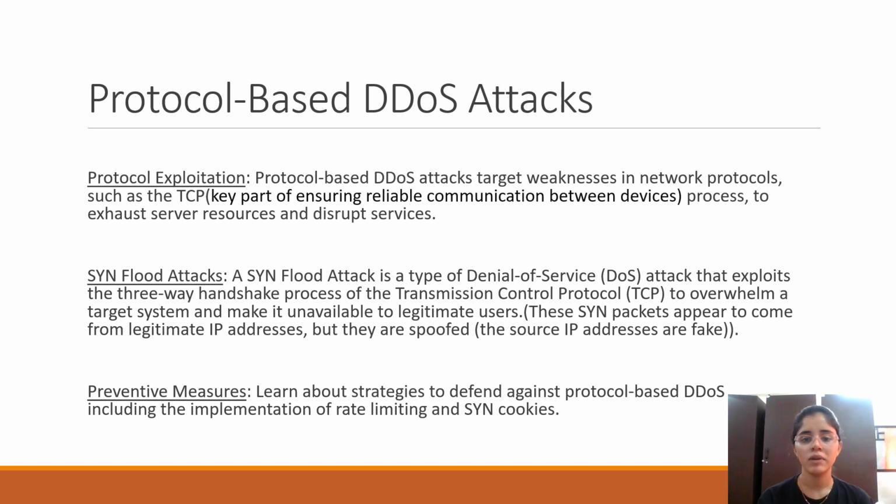Second is the protocol-based DDoS attack. A protocol-based DDoS attack finds the weakness in a network. Now, if you have a network, it won't have one particular thing where we target and do the attack, but it will go through the network protocols, find the weakest one, and try to attack it.